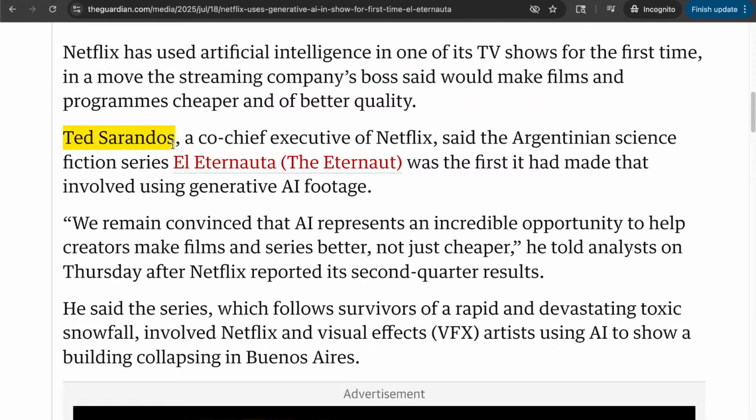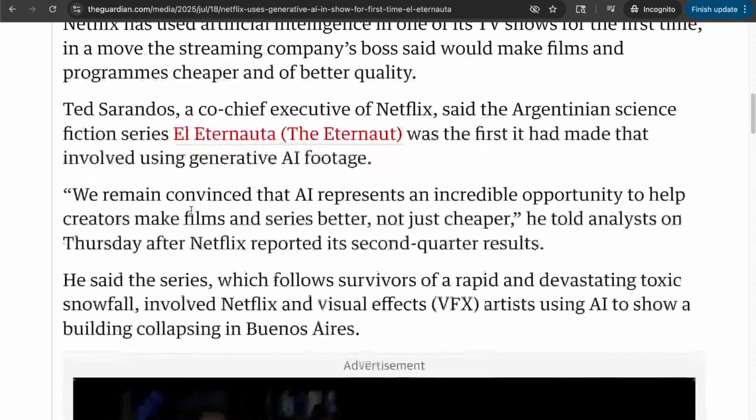So Ted Sarandos, a co-chief executive of Netflix, said the Argentinian science fiction series, El Eternauta, was the first it had made that involved using generative AI footage.